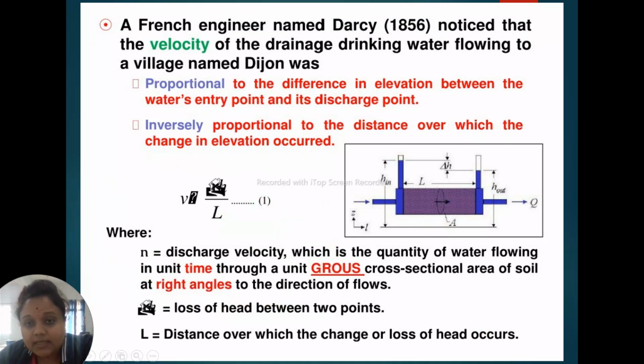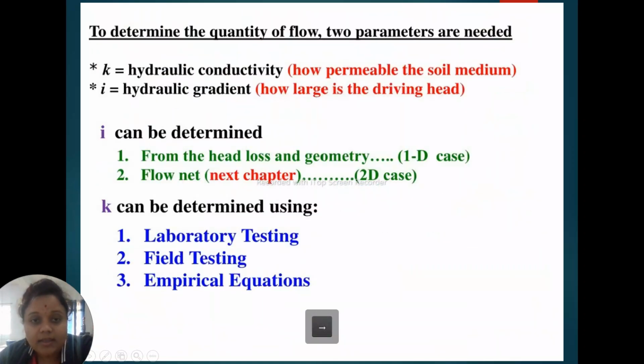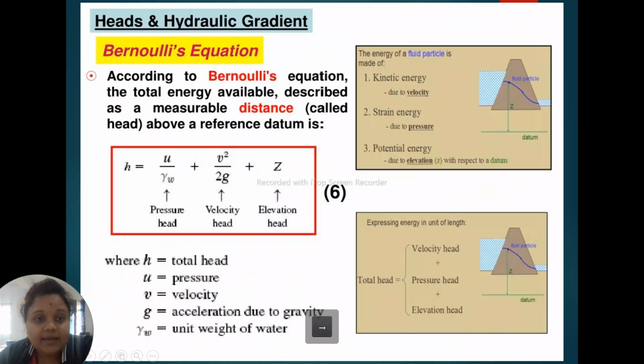This is the top head. This is the low head. Head means the length over which the flow of water will occur. This is the head, and h is equal to u by gamma w.